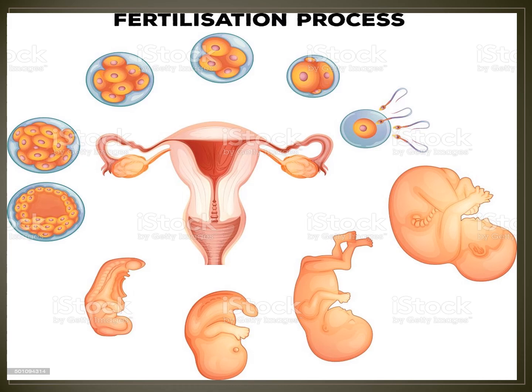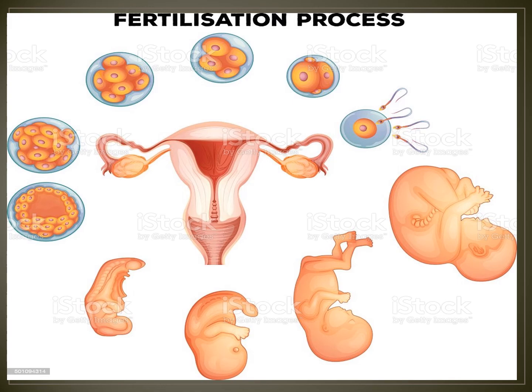The uterus is there. Fertilization involves the fusion of sperm and the ovum to form a zygote. The sperm goes inside the ovum. Have you understood? The ovum and sperm fuse and make a zygote.